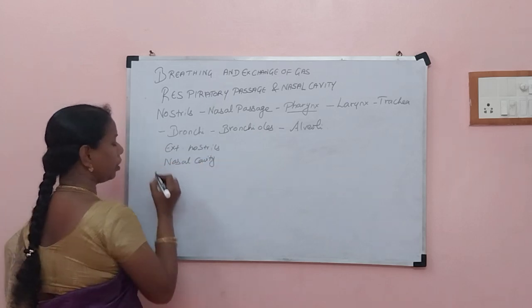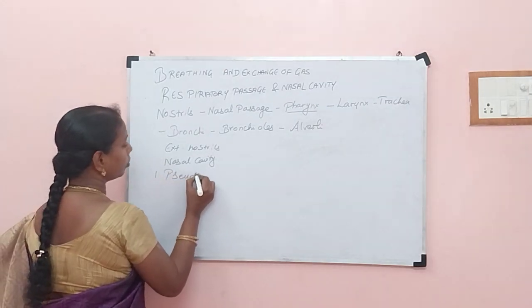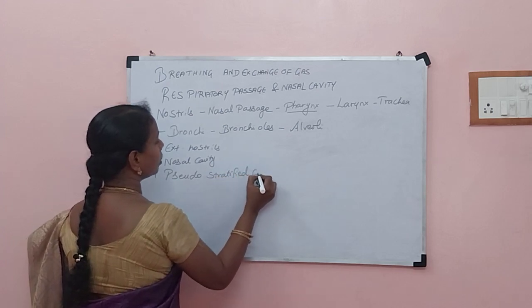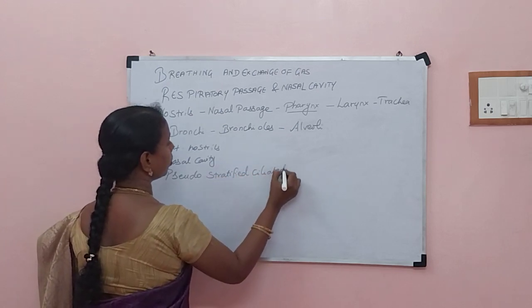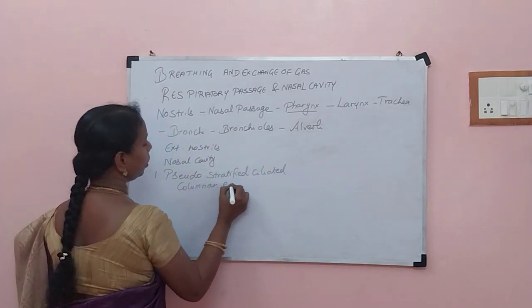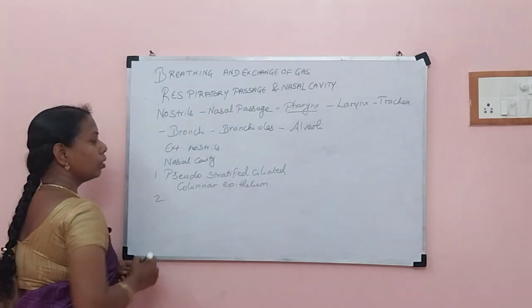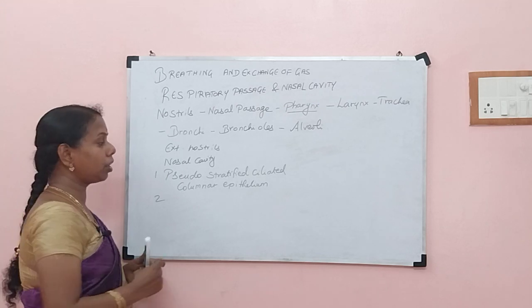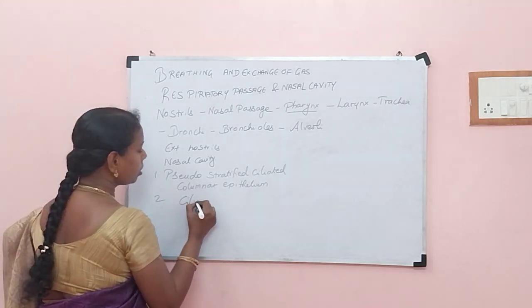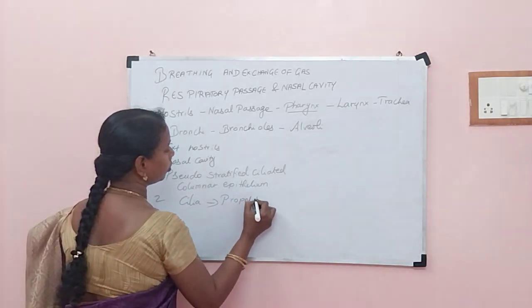And this nasal cavity is lined by pseudo-stratified ciliated columnar epithelium. So we have cilia. What is the purpose of the cilia? They propel the dust particles.